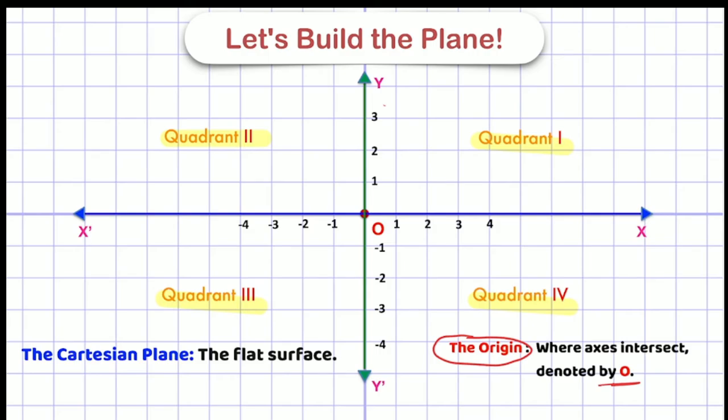Now, after learning this, if you see any plane, and I don't mean the plane in which you fly, plane means a surface for our chapter. So in any surface, if the surface has axes and quadrants, then we can call that surface a Cartesian plane. What I am saying is, this is a simple surface. In this surface, I have 2 axes and 4 quadrants, so this surface can be called a Cartesian plane. Why Cartesian? Because of the name of the French mathematician René Descartes.